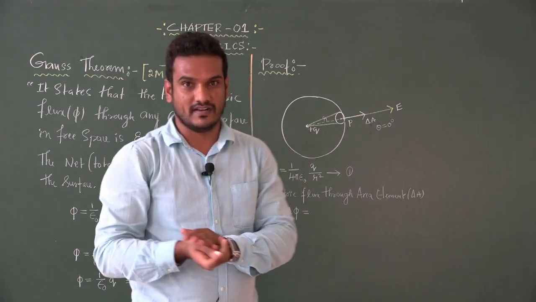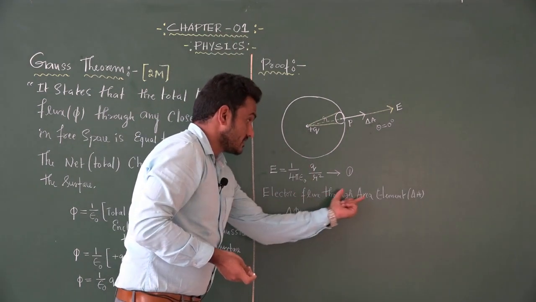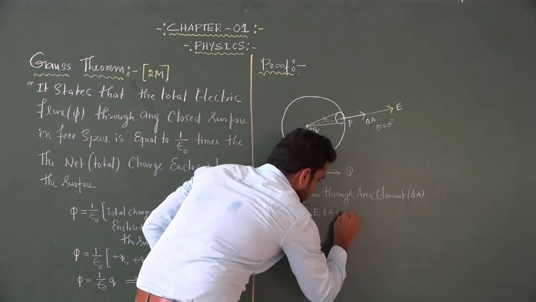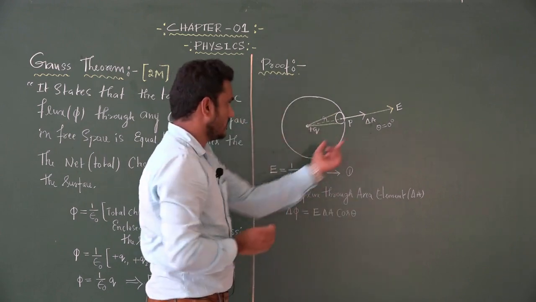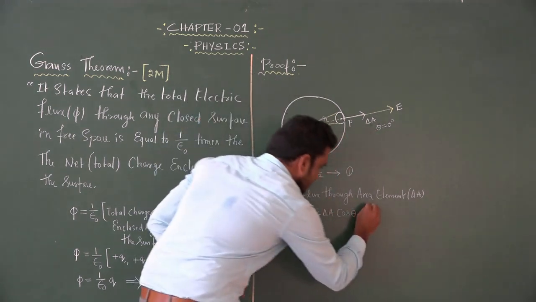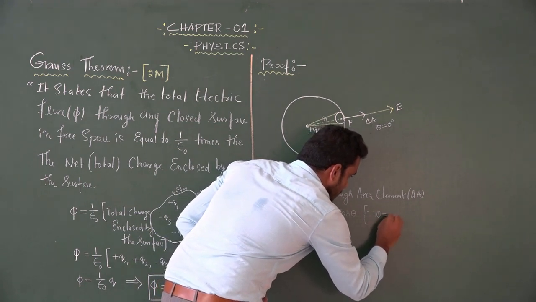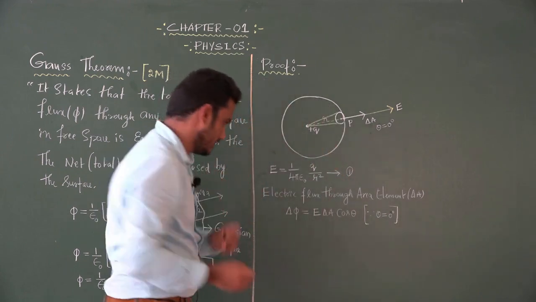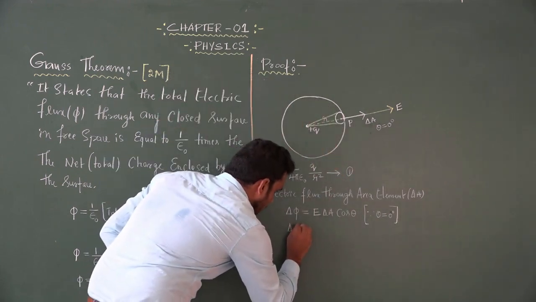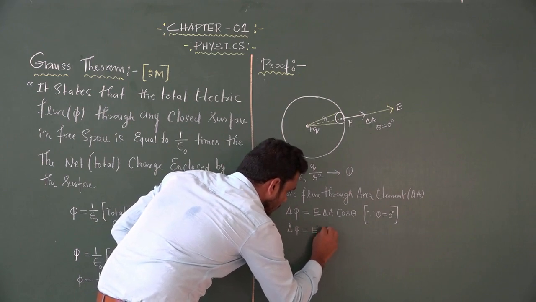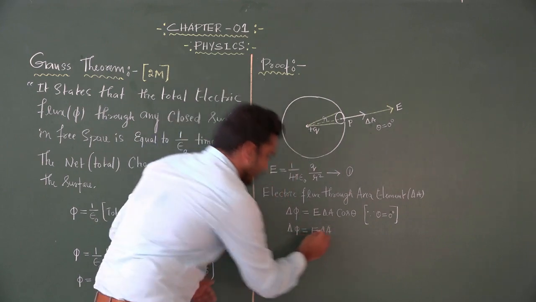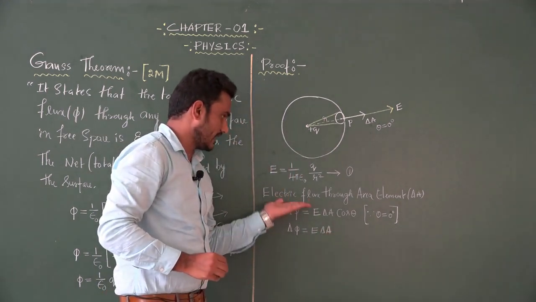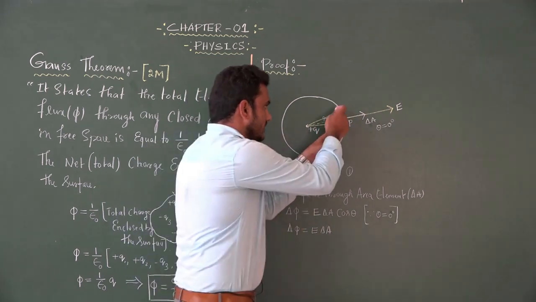E A cos theta. Since we are talking about electric flux through an area element, E delta A cos theta. Look at this. What is the theta value we have? Theta is equal to 0 degree, cos 0 is 1. What is the remaining thing? Delta phi is equal to E into delta A. This equation gives the electric flux through the area element, only this area element.